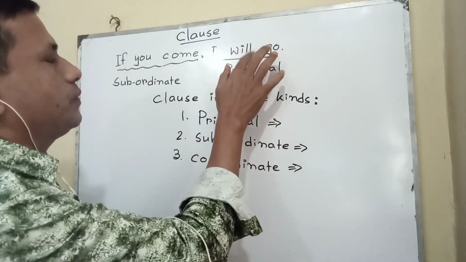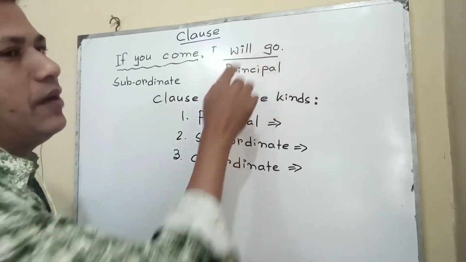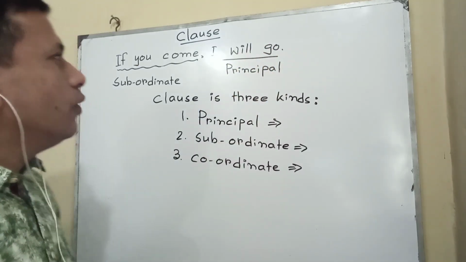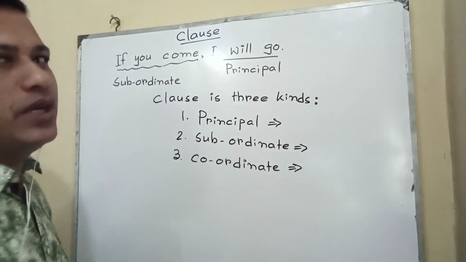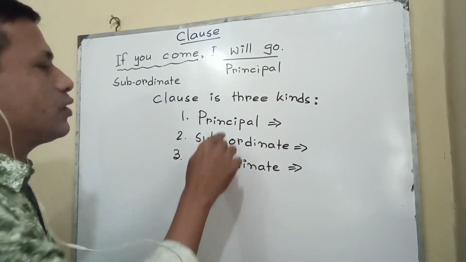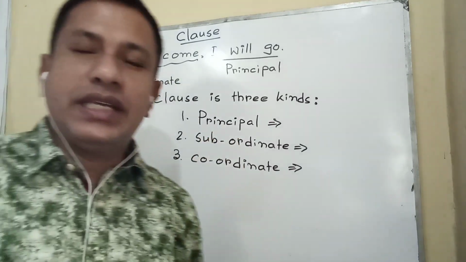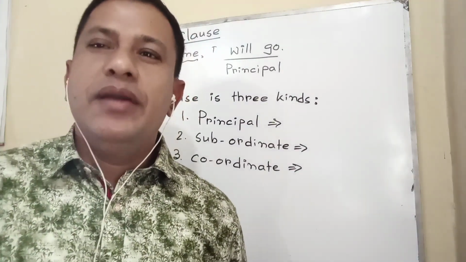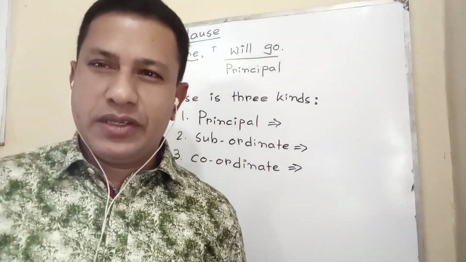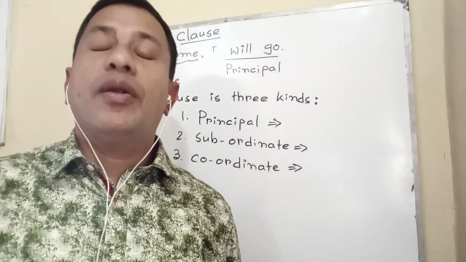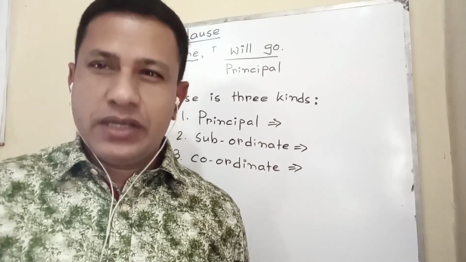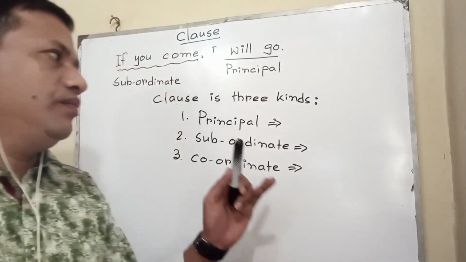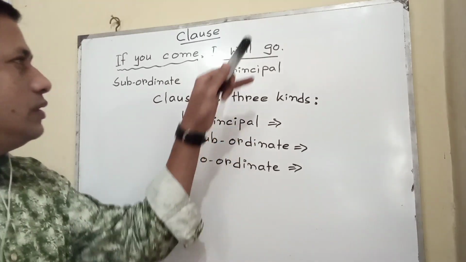What is principal clause? The clause that can make its sense without depending on a subordinate clause is called principal clause. Another name for principal clause is main clause or independent clause. Principal clause, main clause and independent clause are the same.